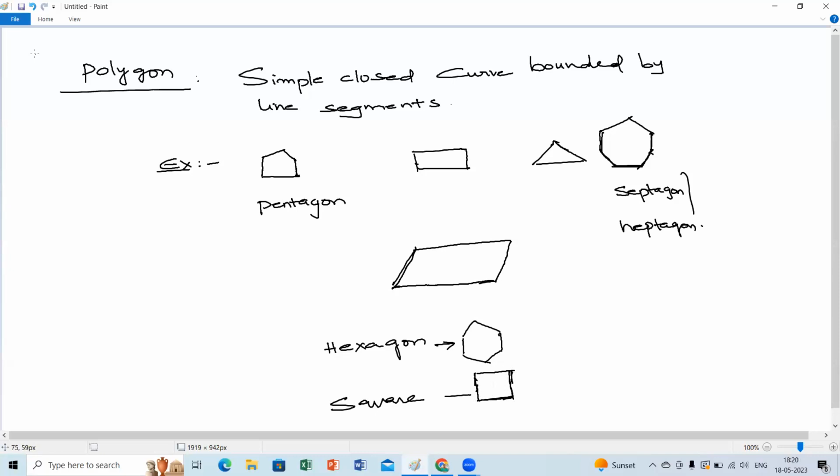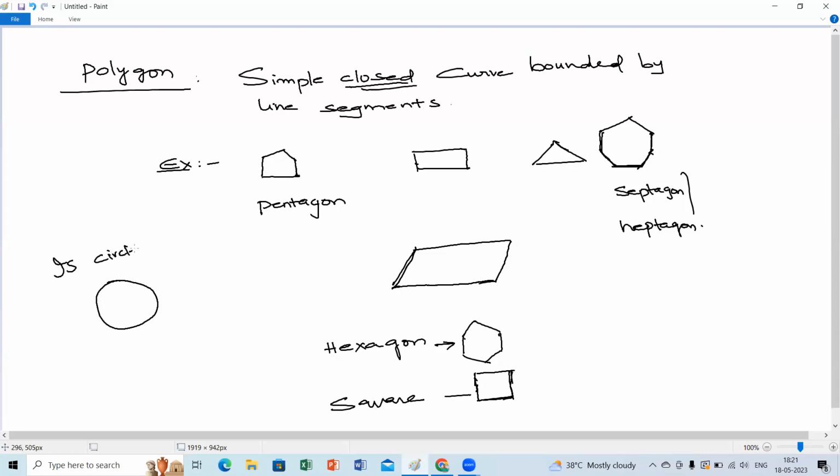Now, what are polygons? Can you give any 2 examples? Can you do this question, children? In the subjective part you may get a 2-mark question. What are polygons? Yes, Sadvika. Ma'am, is it like a closed figure or shape? Suppose there is one wonderful question by a student: ma'am, you gave a simple closed figure, so can a circle also be a polygon, children? Is a circle a polygon or not?